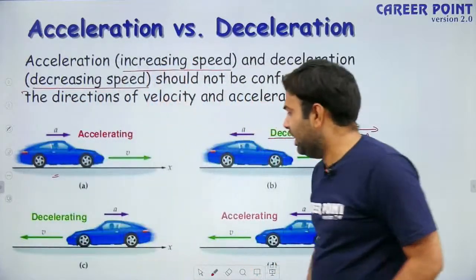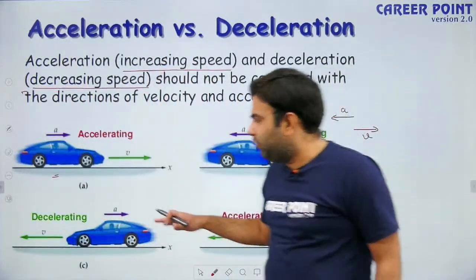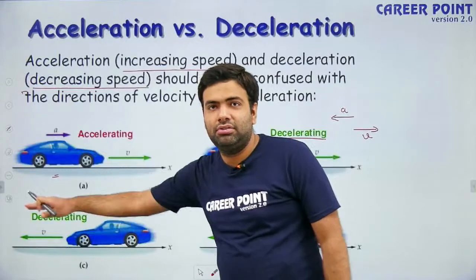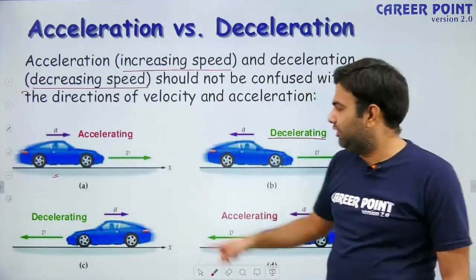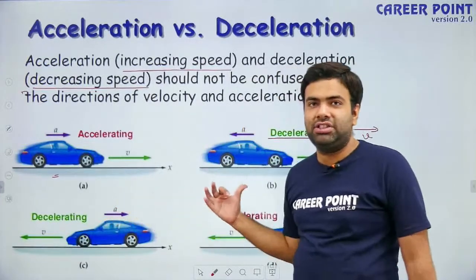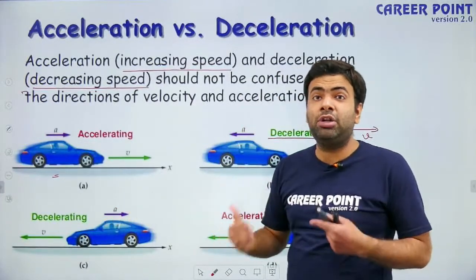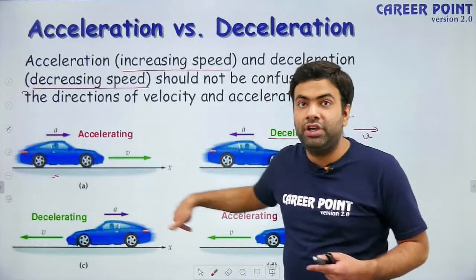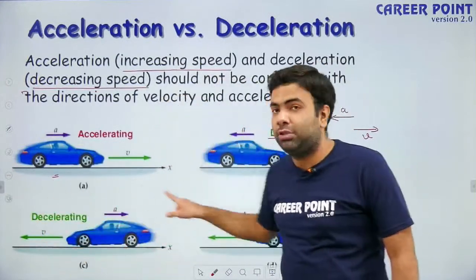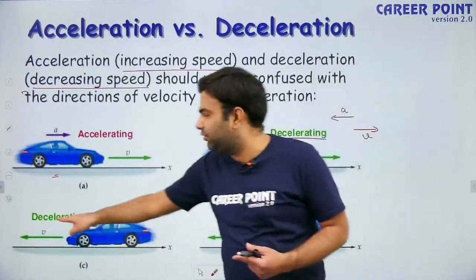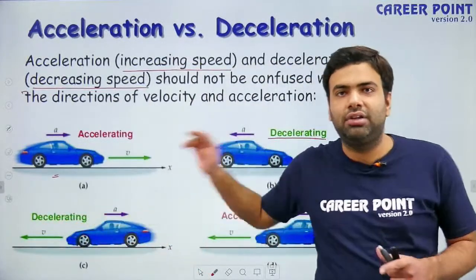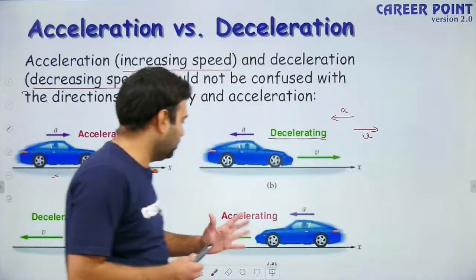See the third case. Now, velocity is in negative x direction, but acceleration is in positive x direction. So what will happen? The velocity will increase in the direction of acceleration, so there will be an increment of velocity in this direction, due to which the magnitude of net velocity will decrease. That means speed is decreasing, so this is the case of retardation. It is retarding.